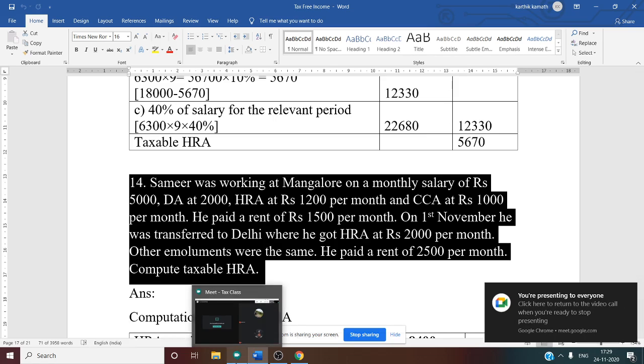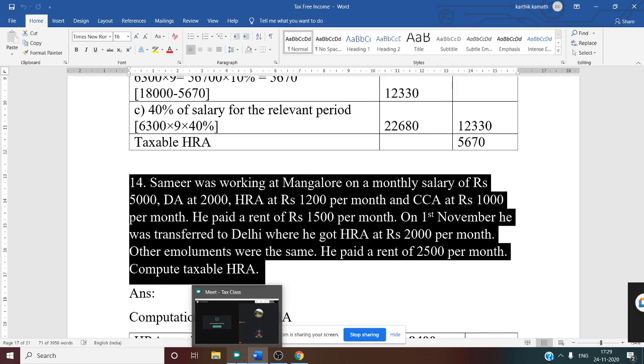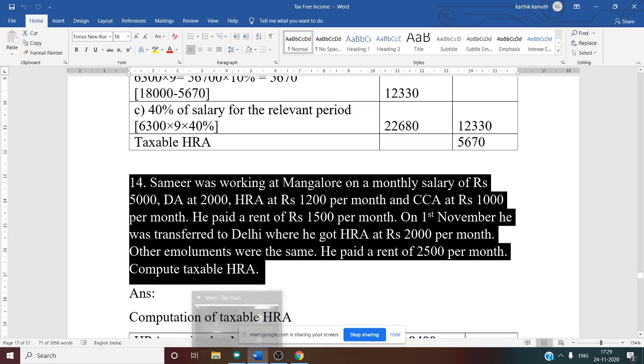When does the financial year start? April. So from April onwards you calculate. April, May, June, July, August, September, October. How many months? Why till October? Because from November onwards he goes to Delhi. November is Delhi. We want to calculate only for Mangalore.